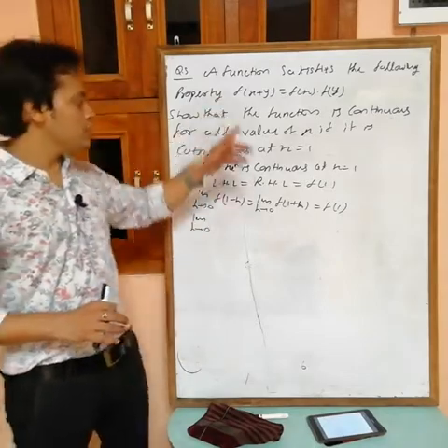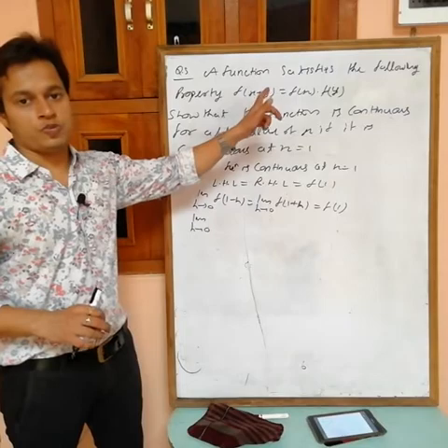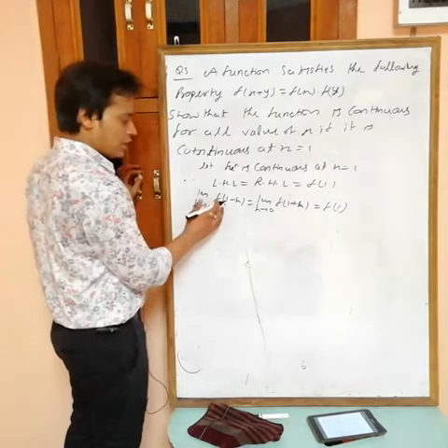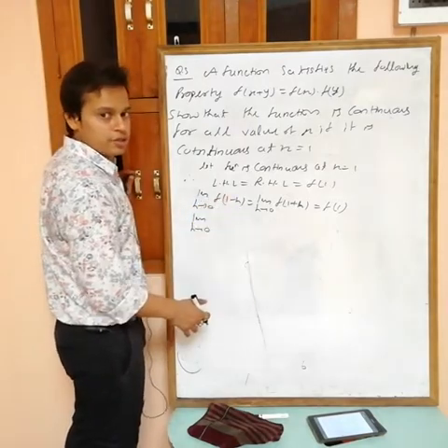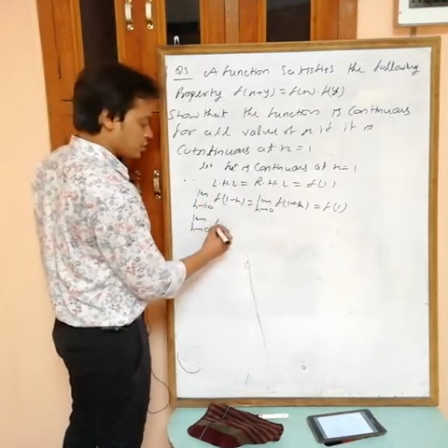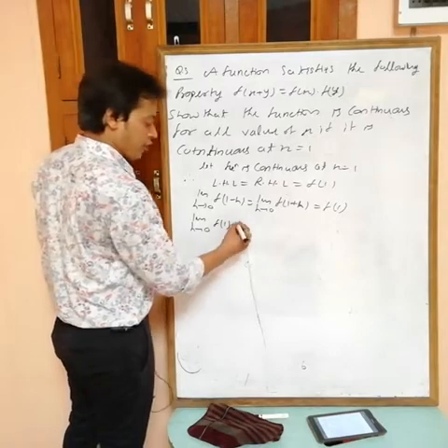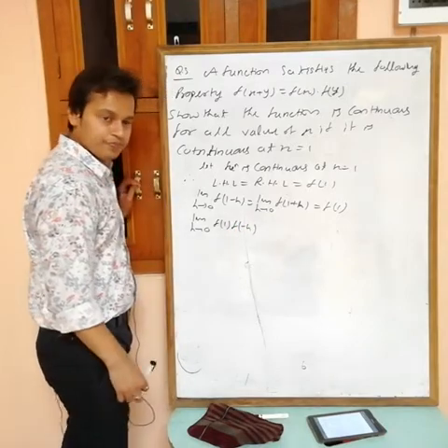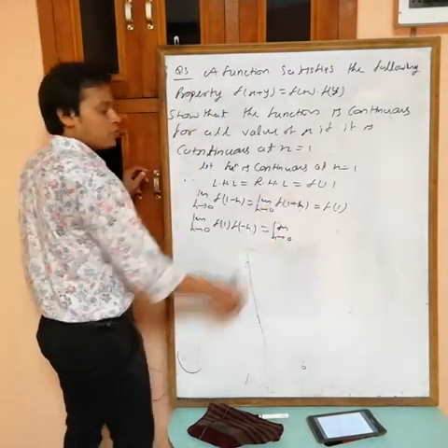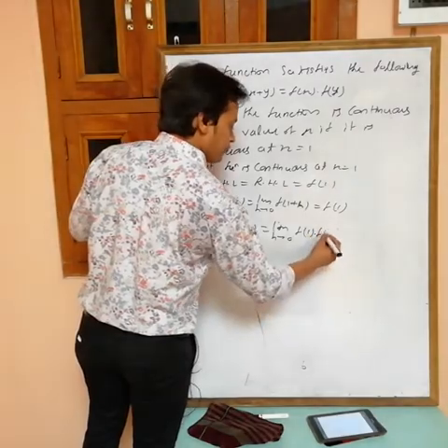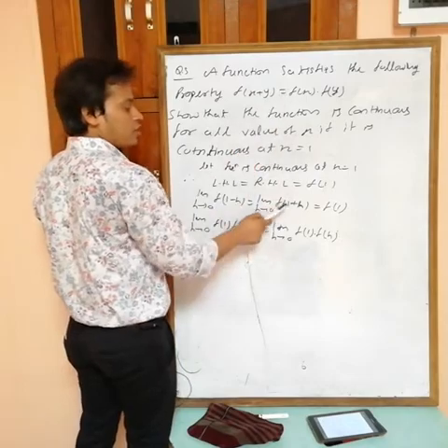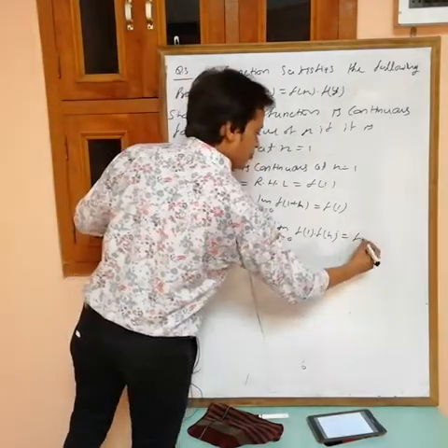Now it is also given that the function satisfies this property, f(x+y) equals f(x) into f(y). So I can write this one as f(x+y), where y is minus h. So f(1 plus minus h) is f(1) into f(minus h). Equals limit h tending to 0, by using this property, f(x+y) equals f(x) into f(y), equals f(1).